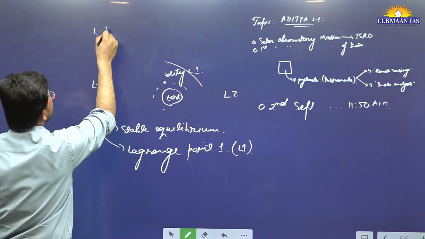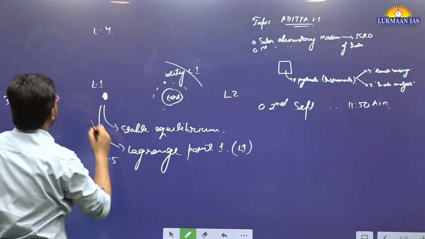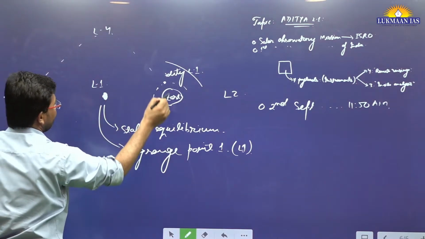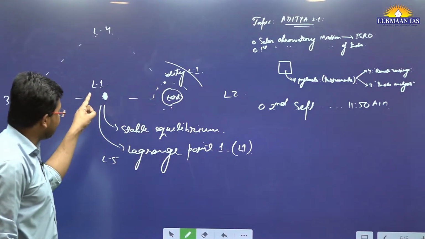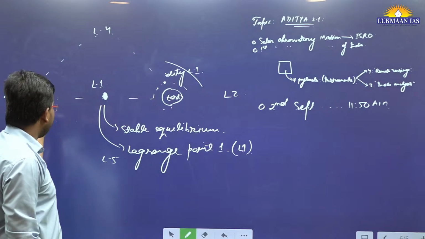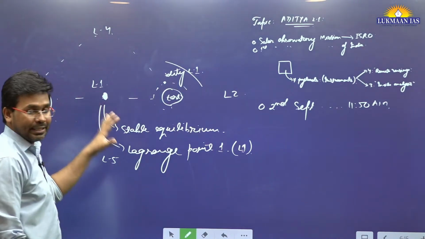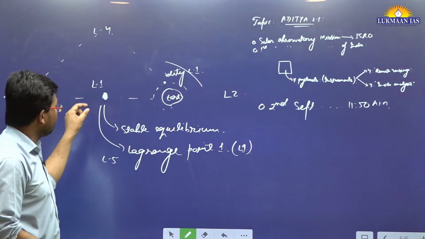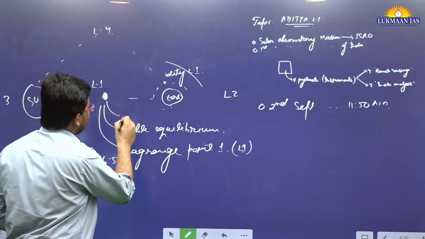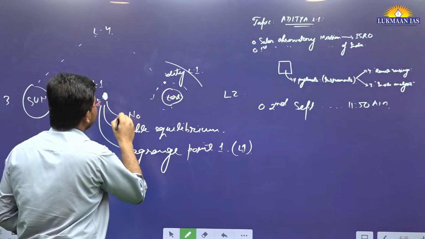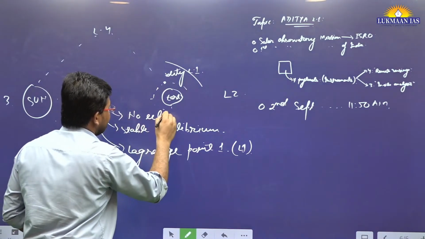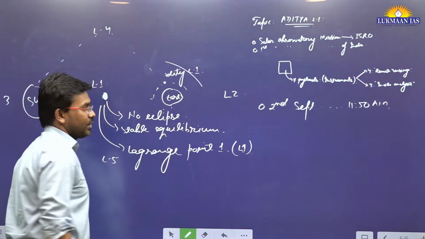L4 point lies here, and L5 point lies here. So we are sending it to L1 because between Aditya L1 and sun there will be no object, so it is not going to experience any eclipse. That will be one of the usages of this particular point.